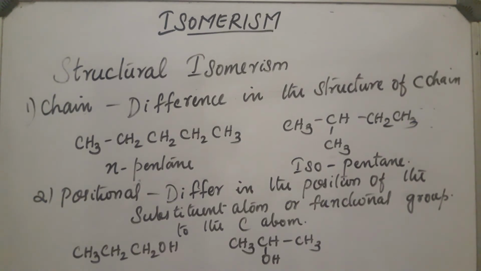Such compounds are called positional isomers: propan-1-ol and propan-2-ol. This is the second type of isomerism.